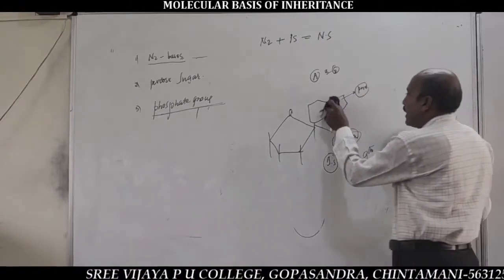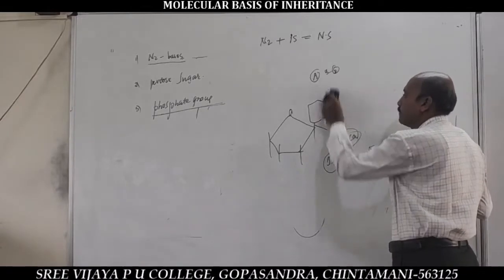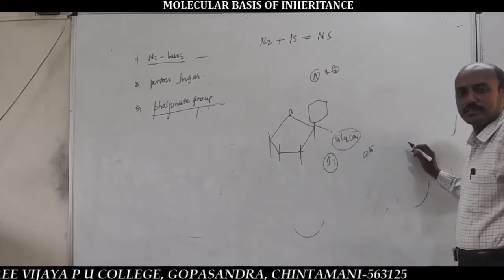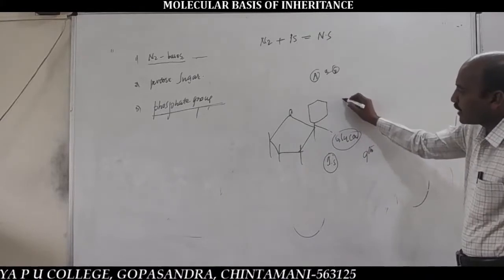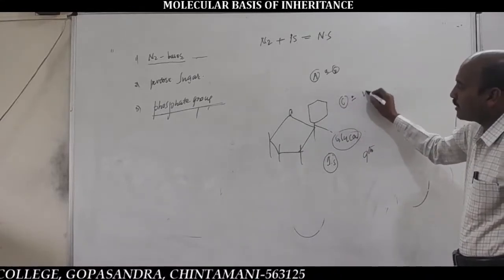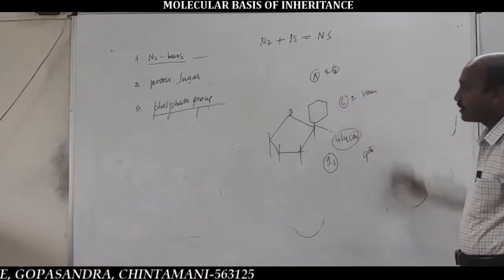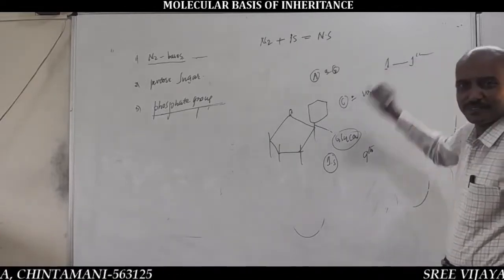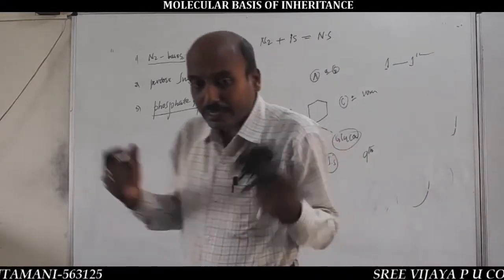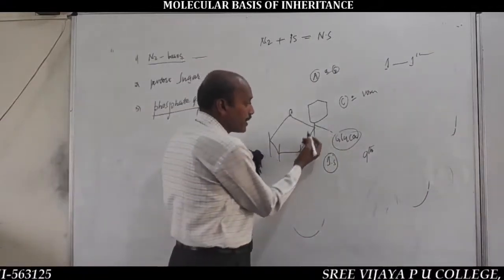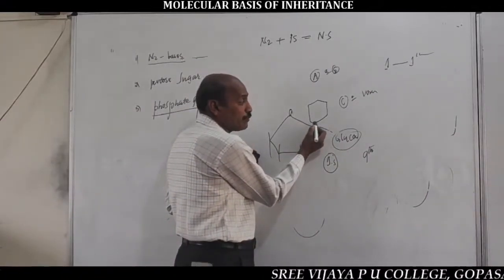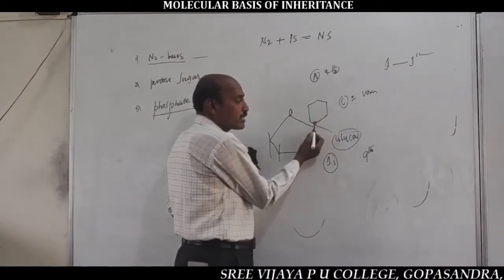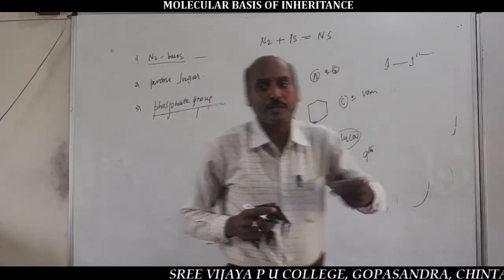While if the nitrogen base is a pyrimidine base, that is either cytosine or uracil, then the glycosidic bond is 1 to 1', because it is established between the first carbon atom of the pyrimidine base and the first carbon atom of the pentose sugar.